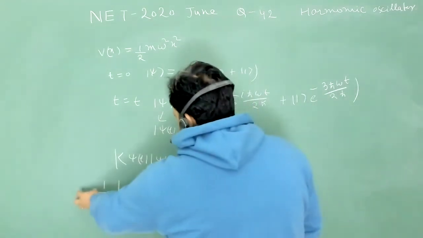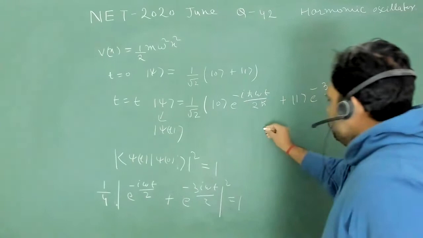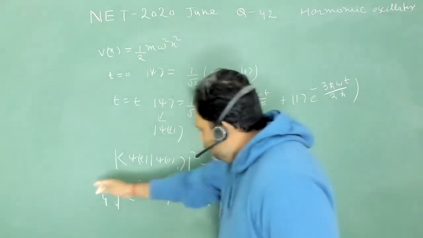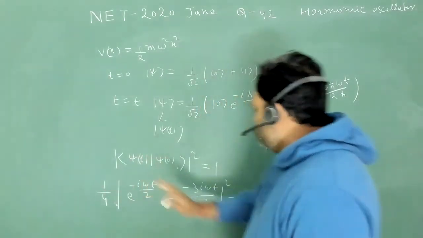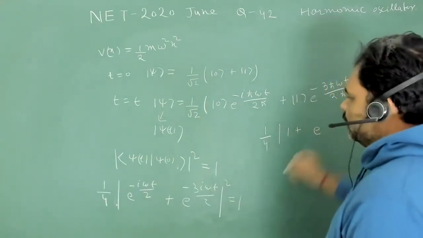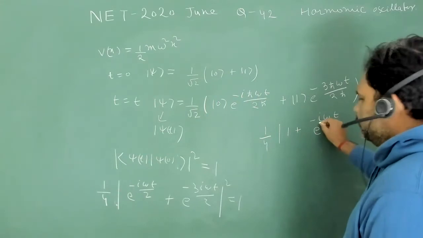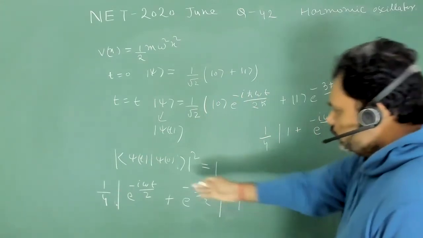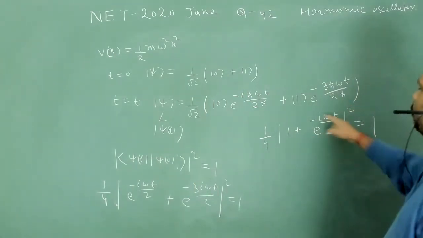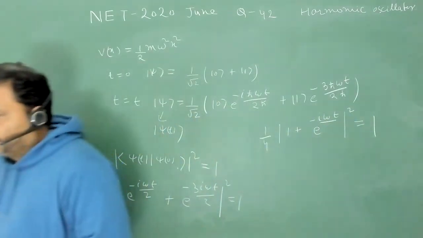You can take a common factor out, whose mod is equal to 1, so there is not any problem. So we have 1 plus e to the power minus i omega t, since 3 by 2 minus half is 1, mod square must be equal to 1. Now I can write this as cos and sine functions, and we can easily solve it.